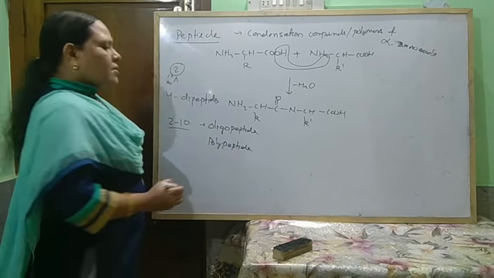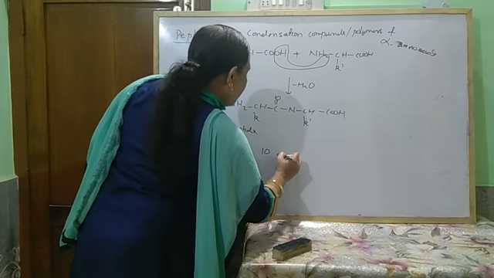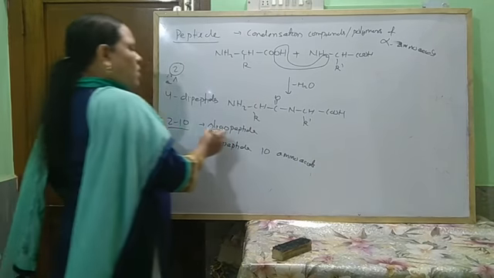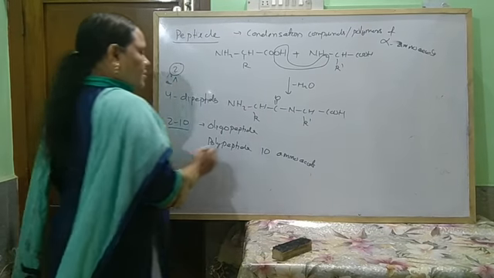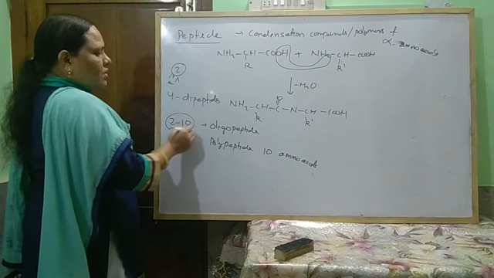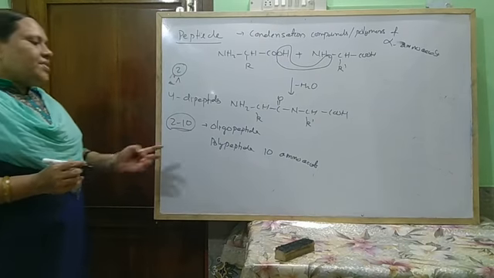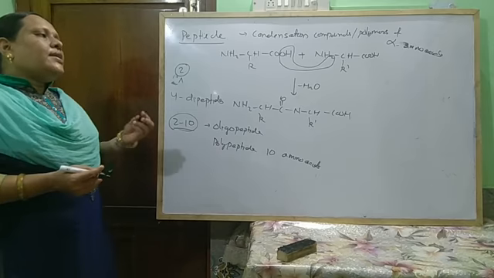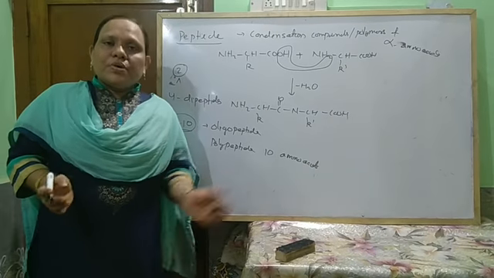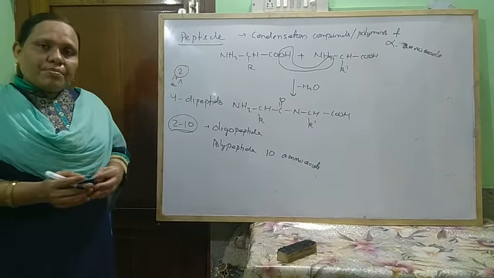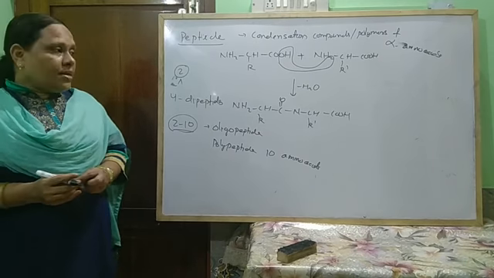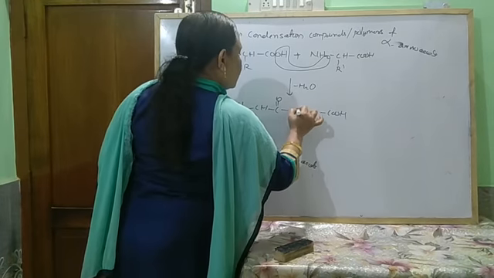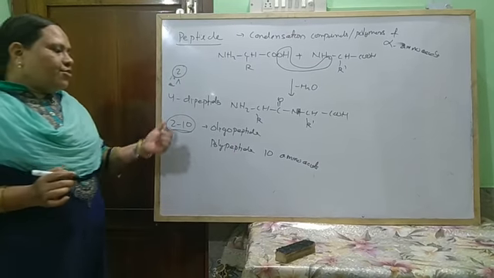So a polypeptide contains more than 10 amino acids up to 100, and oligopeptides generally contain a few, that is 2 to 10 amino acids. These are known as dipeptide, tripeptide, tetrapeptide, pentapeptide, depending on the number of amino acids that join or combine to form these peptides.